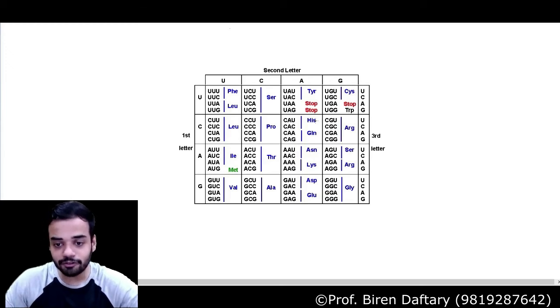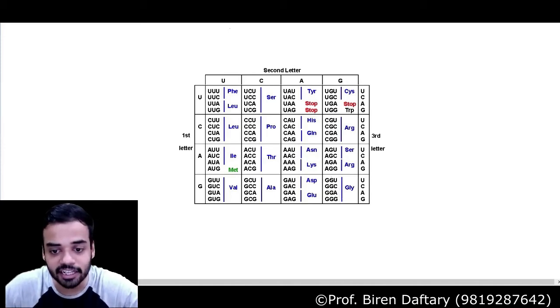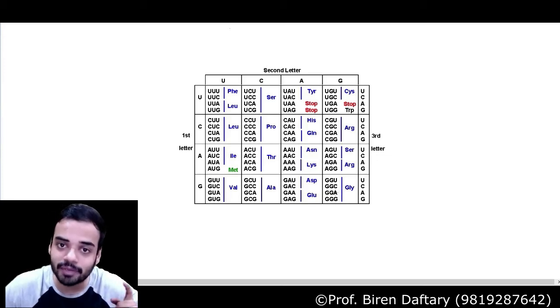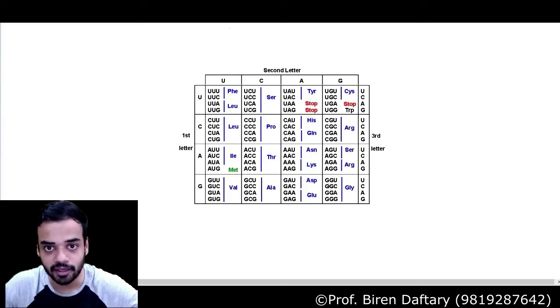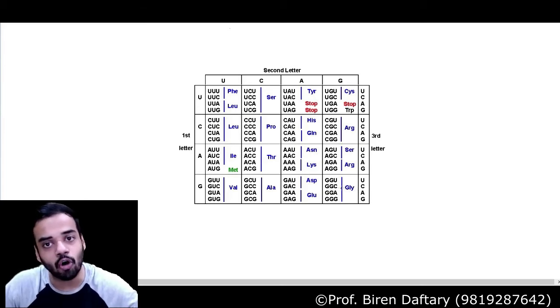Correct. So now if you see over here, glycine has got 4 codons, GGU, GGC, GGA, GGG. What does this mean? If on mRNA any one of these codons is present, it will be responsible for forming the same amino acid. Okay, are you understanding? So it will not make a difference whether my body has GGU, or GGC, or GGA, or GGG, all the 4 codons are going to form the same amino acid.